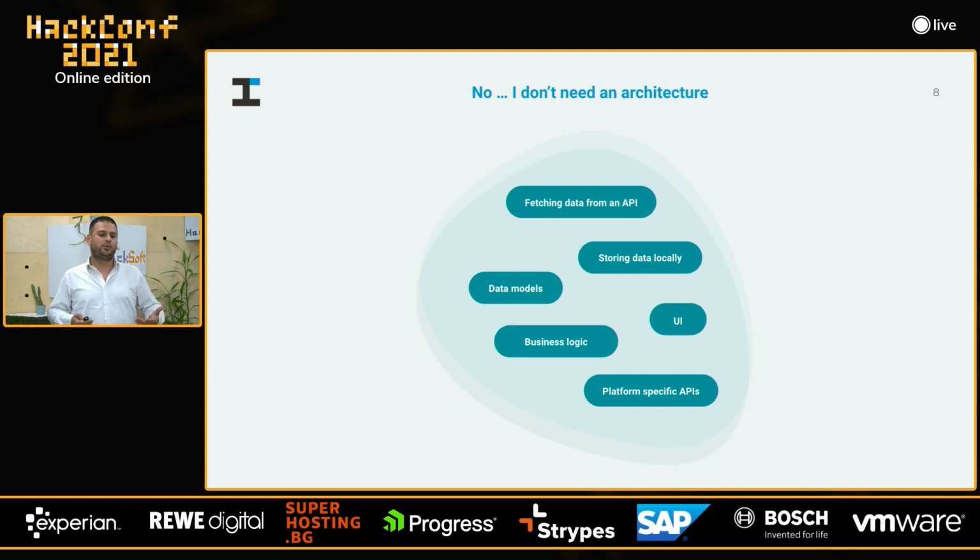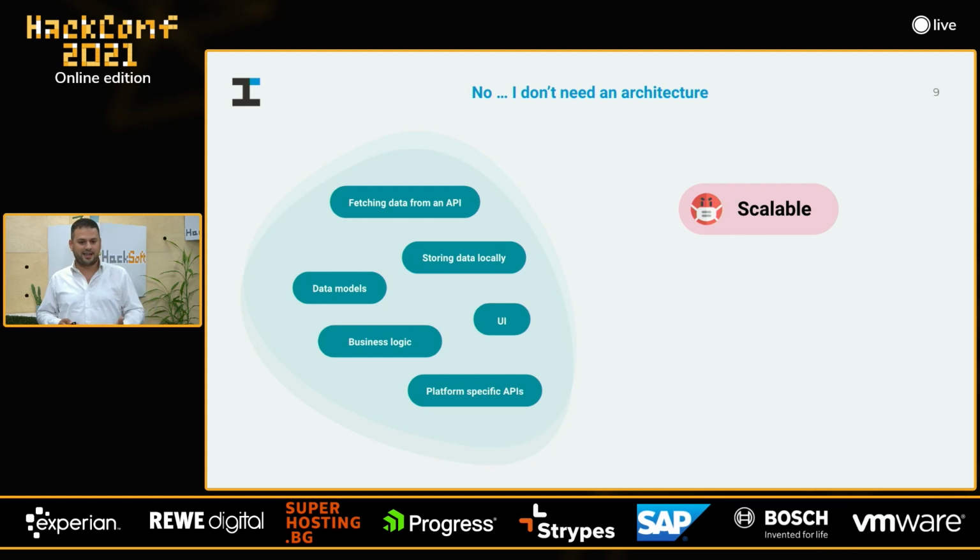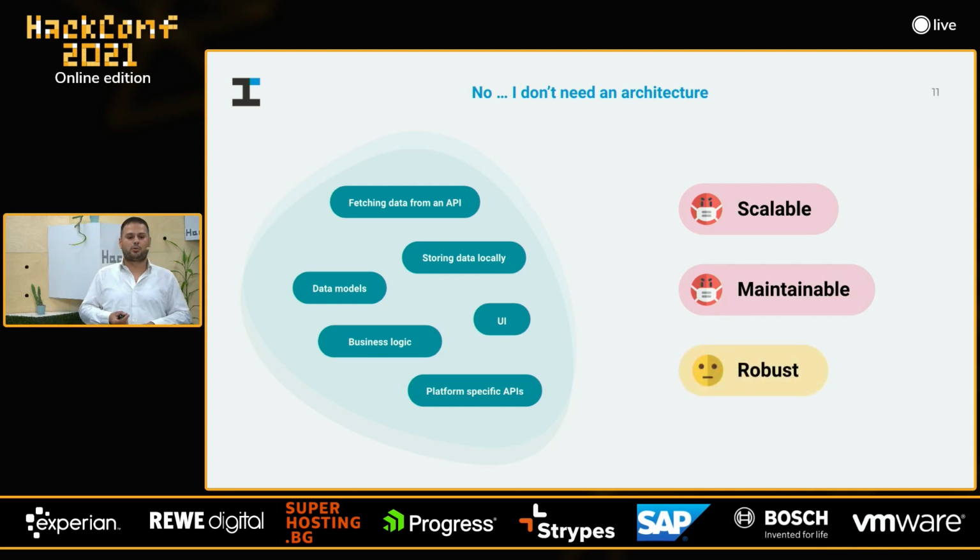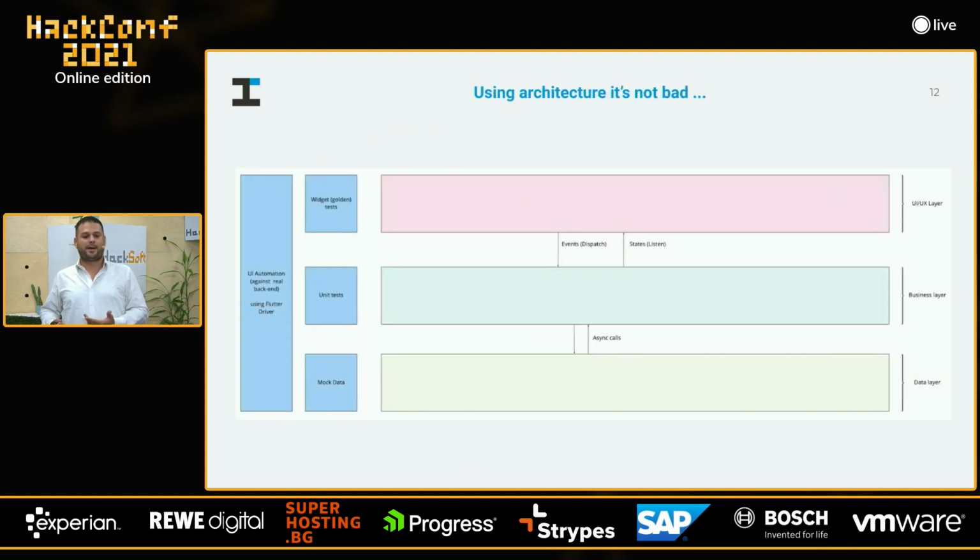But what happens when you need to expand that application? What happens when you need to build new features, when you need to enhance the features, etc.? At that moment, you realize that your application is not scalable, your application is not maintainable, probably you won't be able to write either UI tests or business logic tests, but still you can add integration tests. Actually, using architecture is not bad, right? And it shouldn't be overcomplicated. Remember, we want to achieve our long-term goals, but at the same time keep our team as productive as possible. So let's first start with the basics.